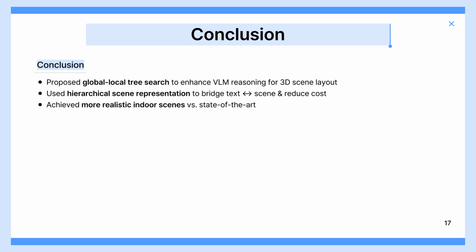To conclude, this paper proposed a global-local tree search to enhance the reasoning ability of VLMs for 3D layout generation. It introduced a hierarchical scene representation to bridge the gap between text and 3D scenes while reducing search cost. Experiments show that the method generates more realistic and plausible layouts compared to state-of-the-art approaches.